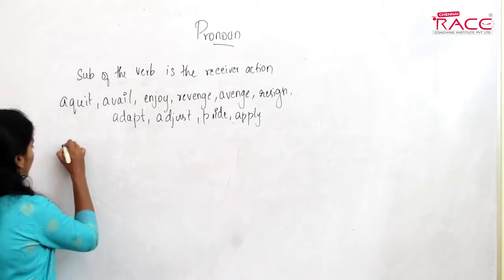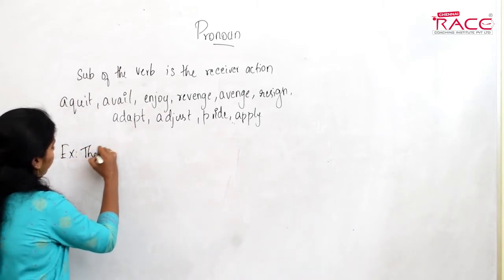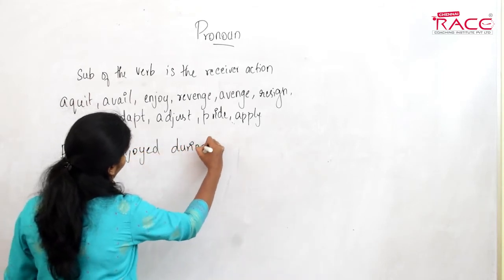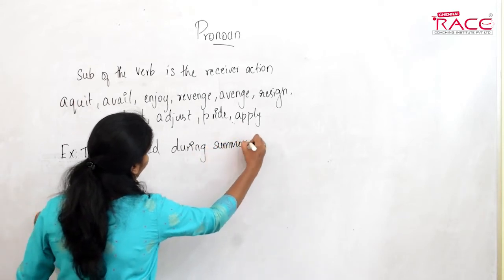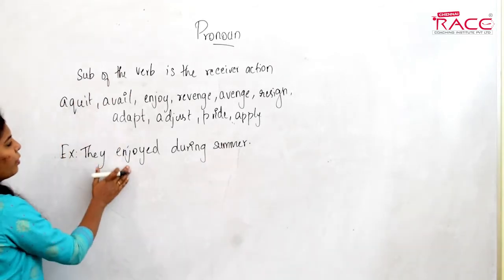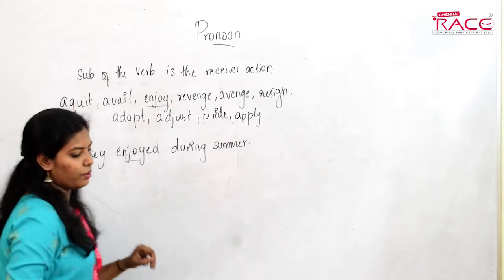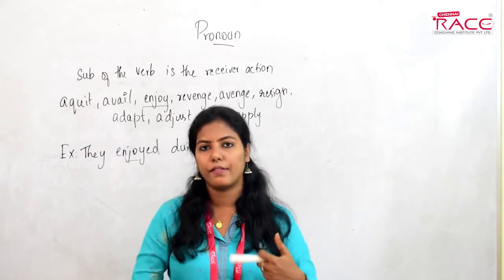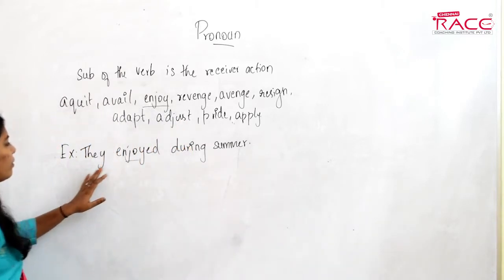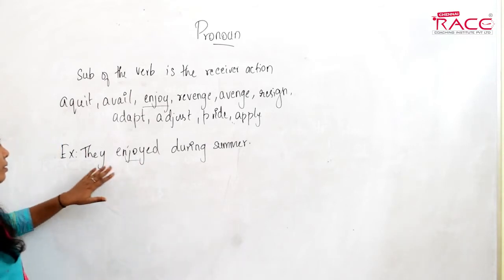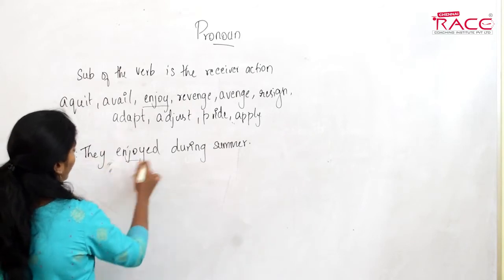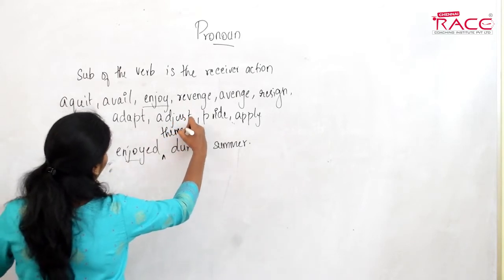For example: they enjoyed during summer. In this sentence, enjoyed is one of the verbs. The subject is the receiver of the action. So here we will use a reflexive pronoun: they enjoyed themselves.